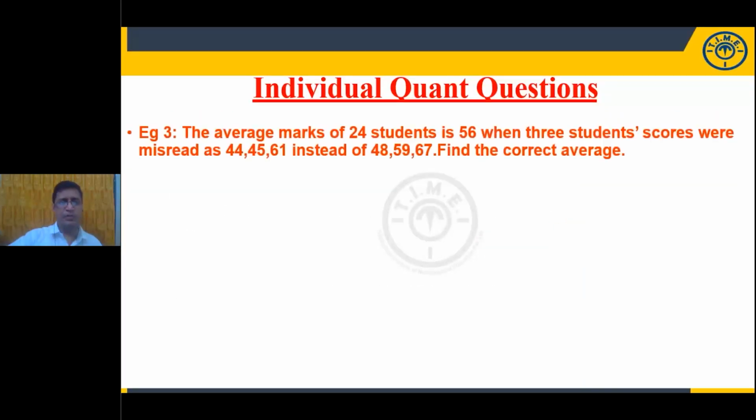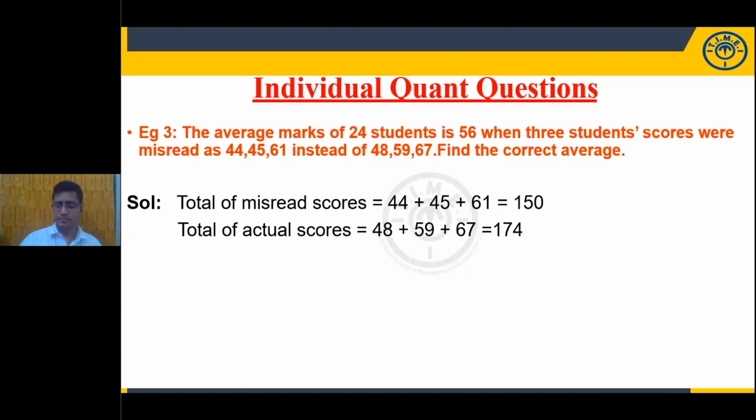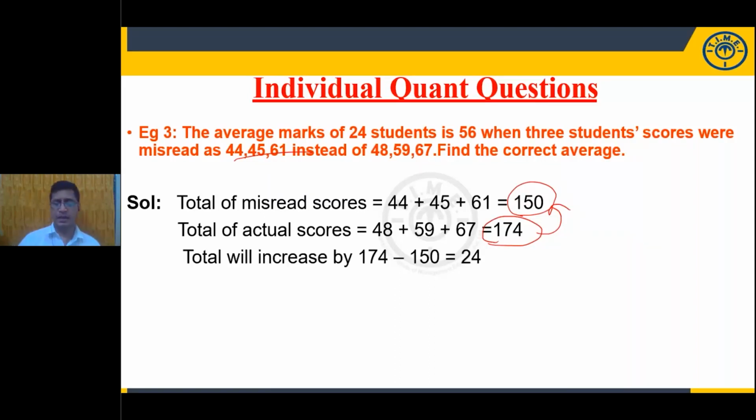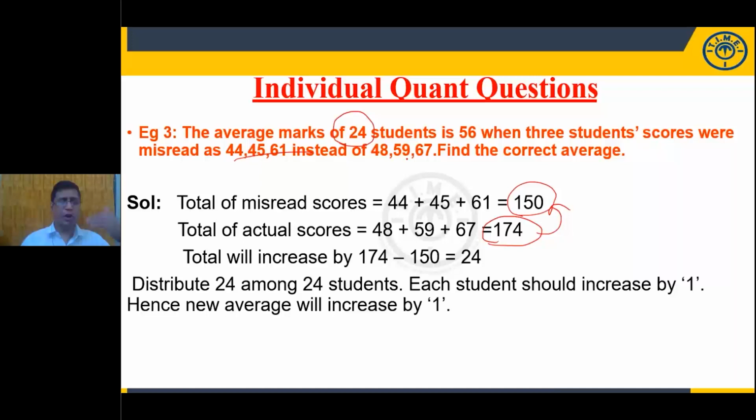Whereas in a simple way, look at this one. Instead of 174, here 150 is taken. And how much is the difference in these two values? It is 24. Now 24 is the difference upon how many students? 24 students. 24 more marks to be added. Upon 24 students, we need to adjust 24 by 24. Here 24 is the sum, n is 24.